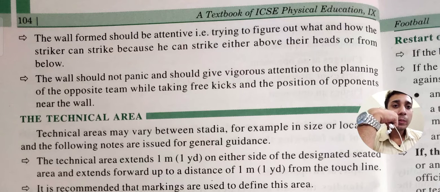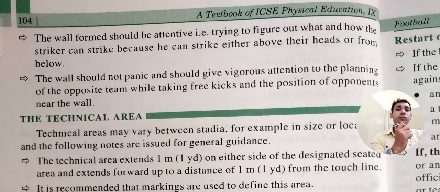Thereafter, the wall should not panic and should give vigorous attention to the planning of the opposition team, which is taking the free kicks, and the position of the opponents near the wall. Means what? If I have made a wall with players, those players should not panic thinking, what will happen next, I'm going to scream, I don't know if I'll get the ball or not. This kind of panic should not be accepted, and the players should give their attention to the planning so that they can beat the opposite team.